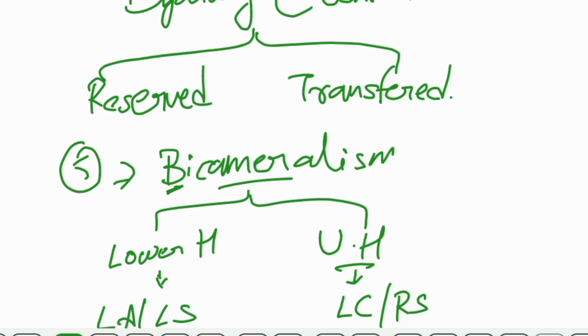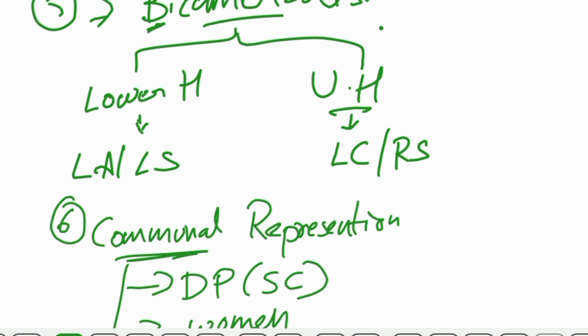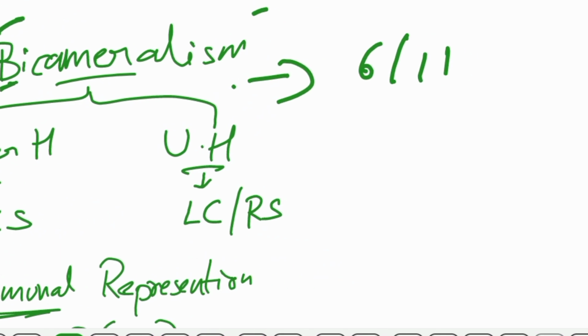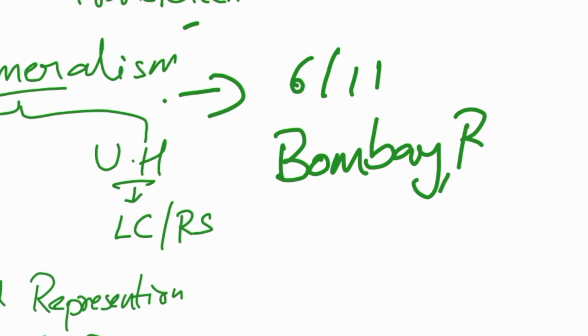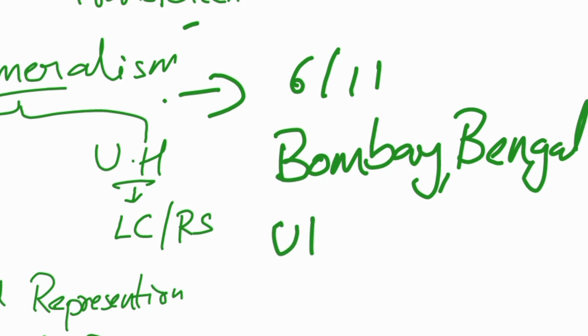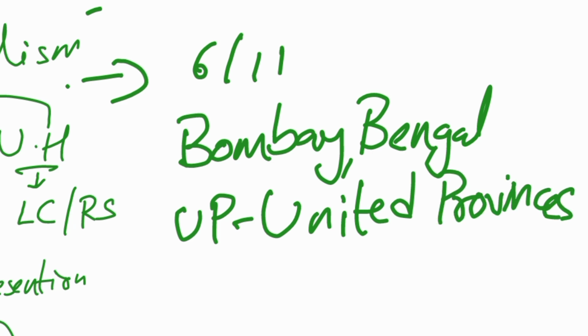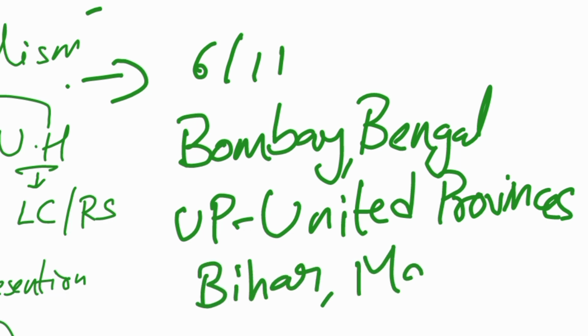And diarchy was established at the center, with reserved subjects and transferred subjects. And bicameralism was introduced. The bicameralism was introduced in 6 out of 11 provinces, and these provinces include Bombay, Bengal, UP, not Uttar Pradesh, it's United Provinces, Bihar, Madras, and Assam.